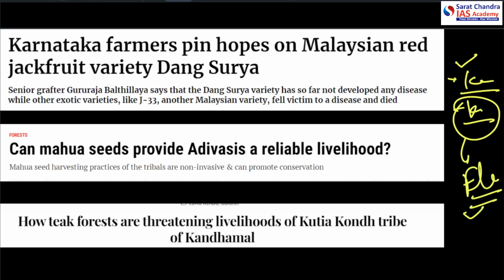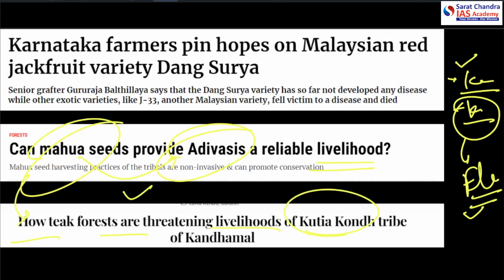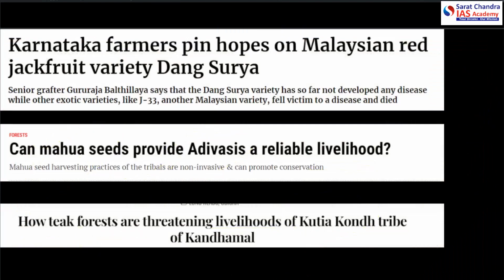Alright, can Mahua seeds provide Adivasi a reliable livelihood? So this was down to earth, and of course Mahua is very much connected to the tribals or Adivasis in case of livelihood, economic utility or social utility also. Another thing is how teak forests are threatening the livelihoods of Kutia Kond. So you could have known the Kutia Kond tribes are in Andhra Pradesh. So Mahua and teak are very much used in India and among the rural communities of India in order to build various structures or furnitures.